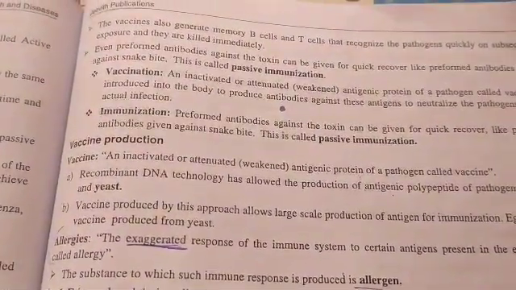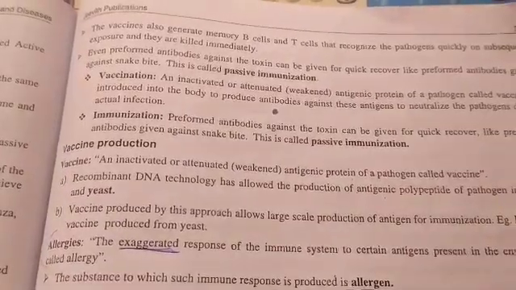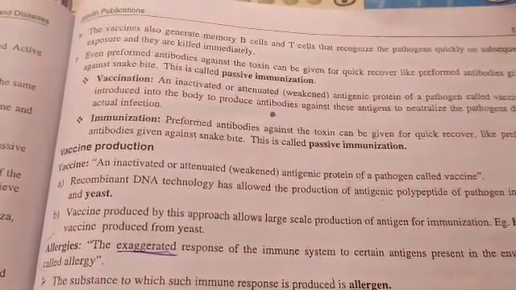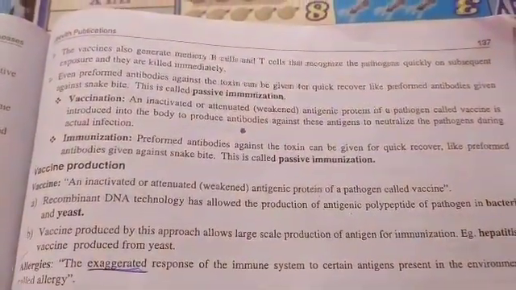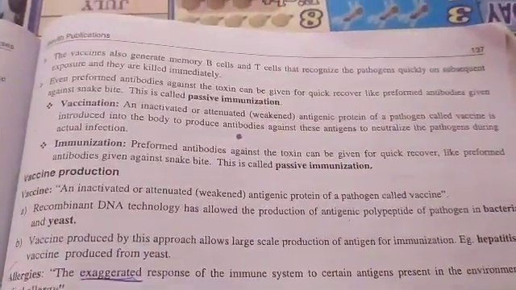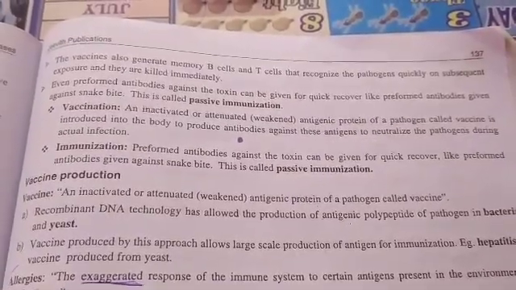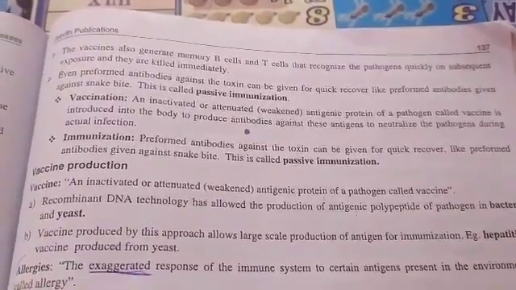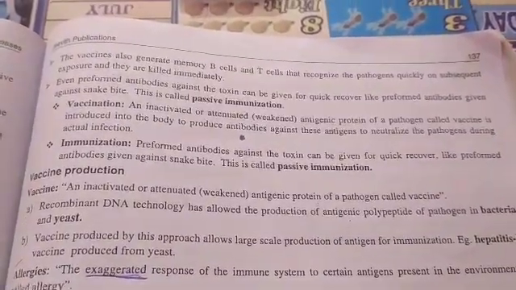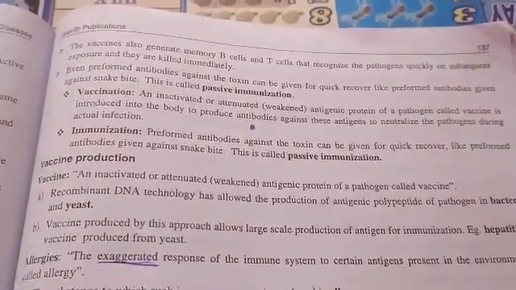Next is immunization. Preformed antibodies against the toxin can be given for quick recovery, like preformed antibodies given against a snake bite. This is called passive immunization. What is meant by immunization? Here ready-made antibodies are given to fight against that pathogen.